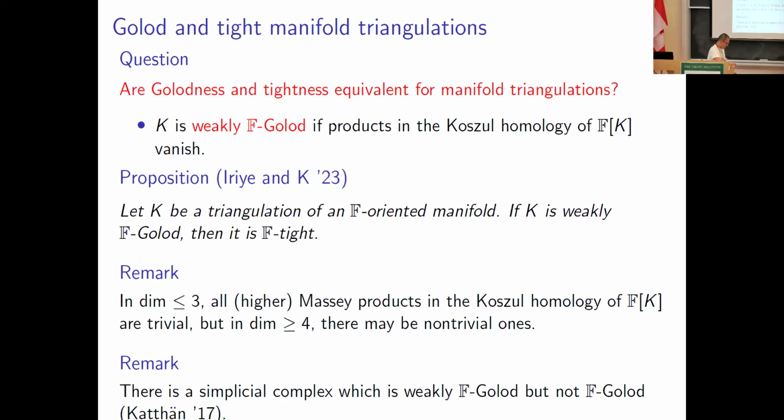Here's a remark. In dimension up to 3, all higher Massey products in the Koszul homology of the Stanley-Reisner ring are trivial, for degree reasons. But in dimension greater than 3, there may be non-trivial higher Massey products. So the inverse implication may be very difficult, because we have to check all Massey products and all higher Massey products.